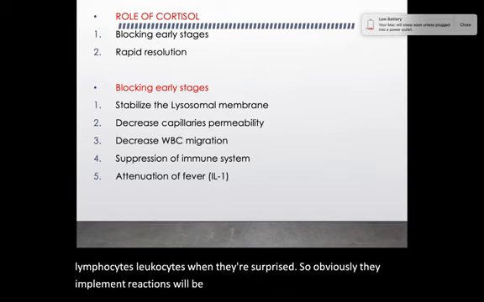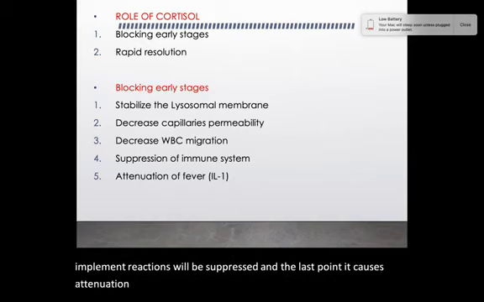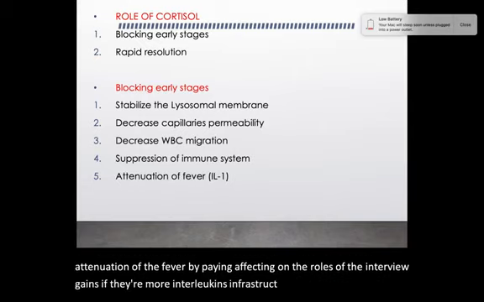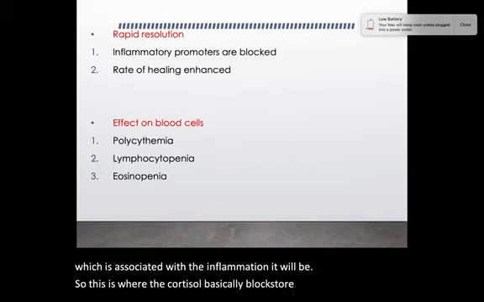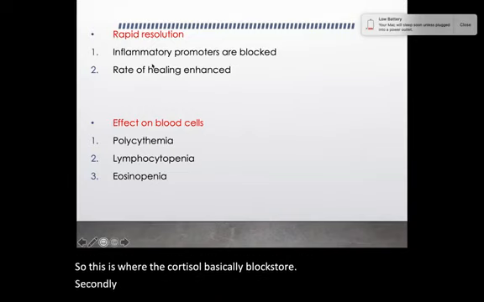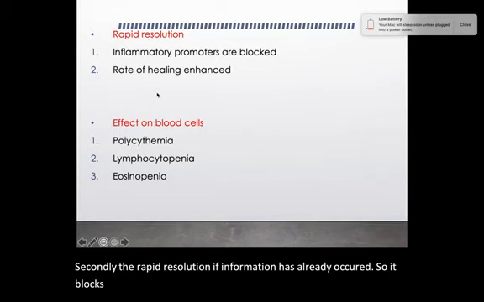And the last point, it causes attenuation of the fever by affecting the roles of the interleukins. If there are fewer interleukins and prostaglandins, the fever which is associated with the inflammation will be less. So this is where the cortisol basically blocks the inflammation. Secondly, rapid resolution if inflammation has already occurred. So it blocks the inflammatory promoters and enhances the rate of healing.